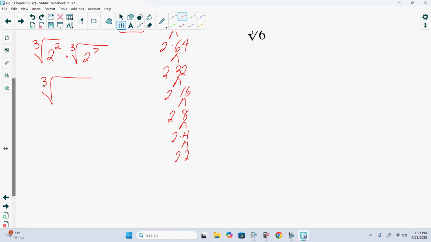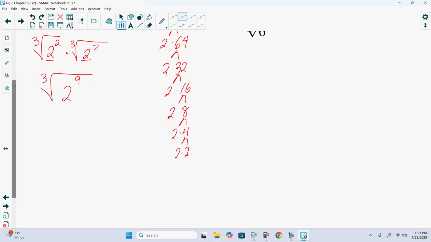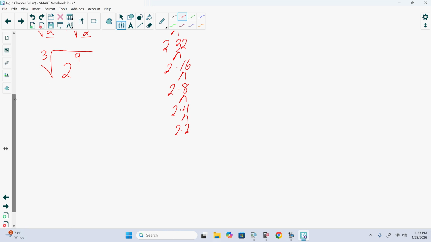Yep. So the cubed root of 2 squared times cubed root of 2 to the 7th, we multiply what's inside. 2 squared times 2 to the 7th would be 2 to the 9th. We multiply like bases, we add those exponents. 2 plus 7 would give us 9. Now the question is, what is the cubed root of 2 to the 9th? How many groups of 3 2's can we take out of 2 to the 9th?